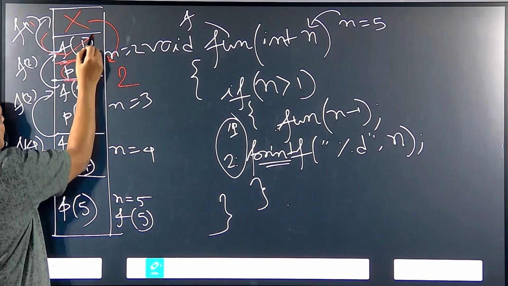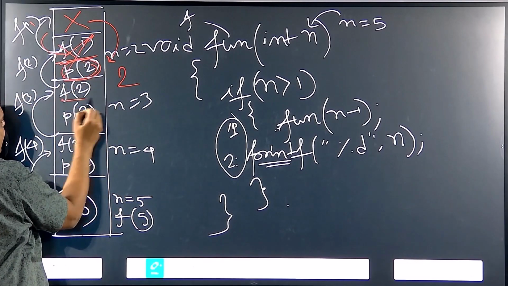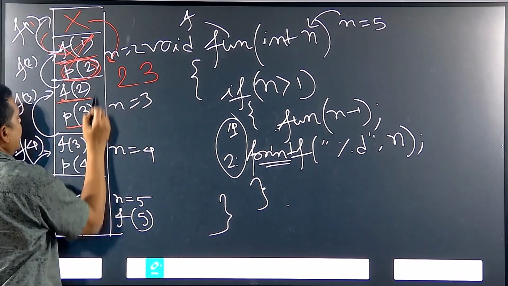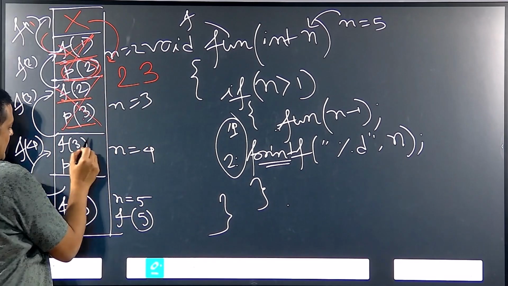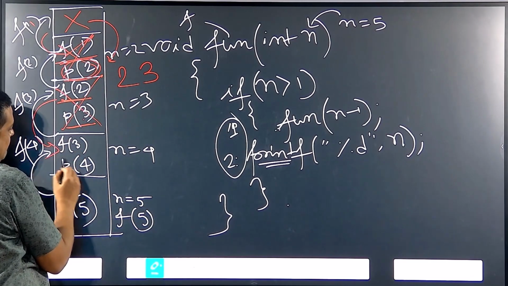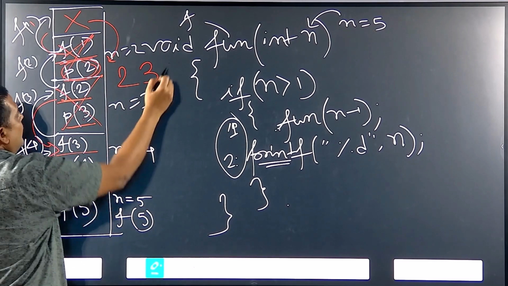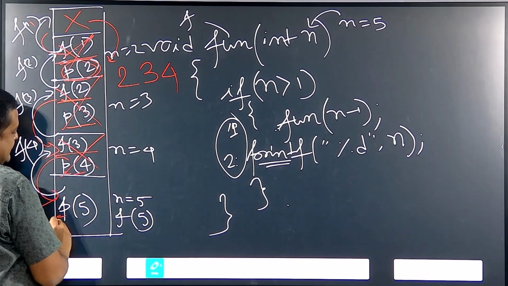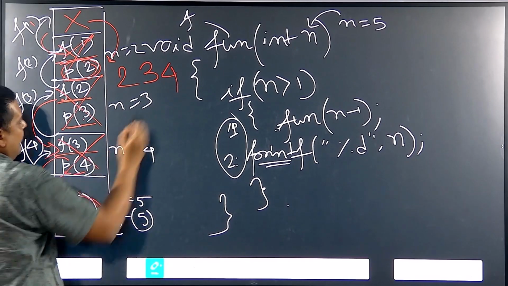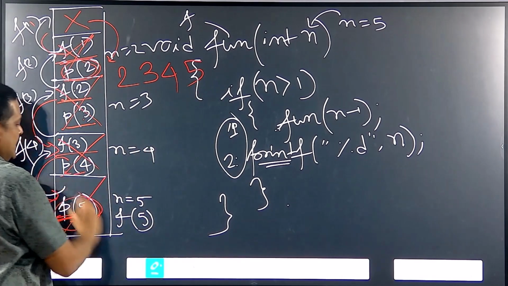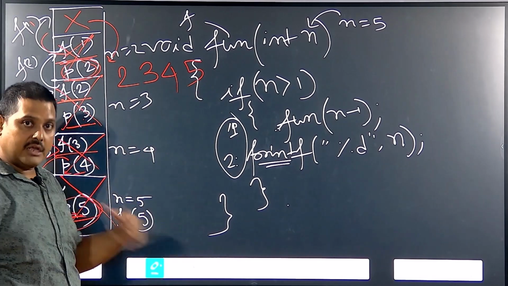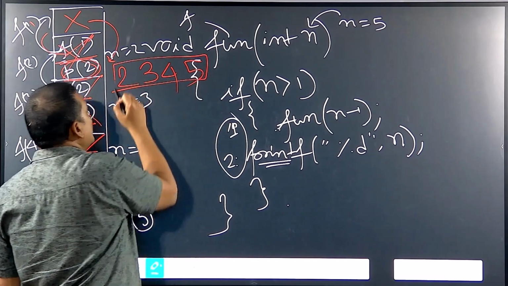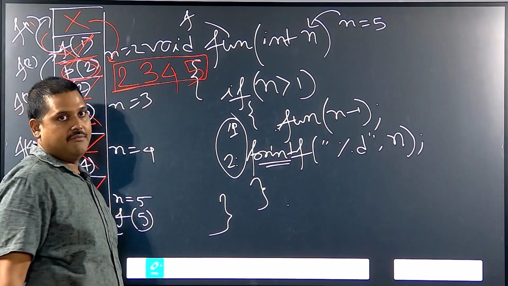When this whole is done, I will come back here, what is left? Printing of 3, 3 is printed, this is done. Then return back here, what is left? Printing of 4, this is done. When I come back again, what is left? Printing of 5. So, 5 will be printed and this is done. So, all the recursive calls are done, and this way the output will show 2, 3, 4, 5.